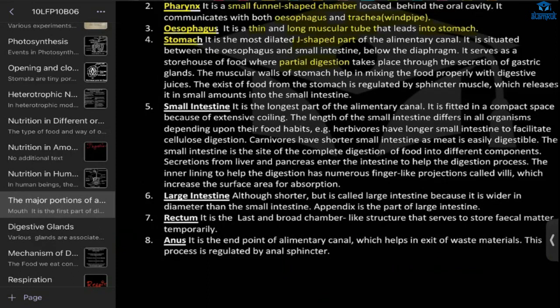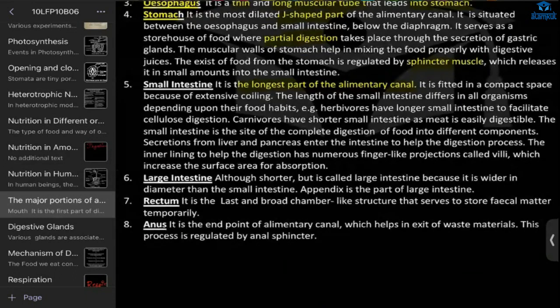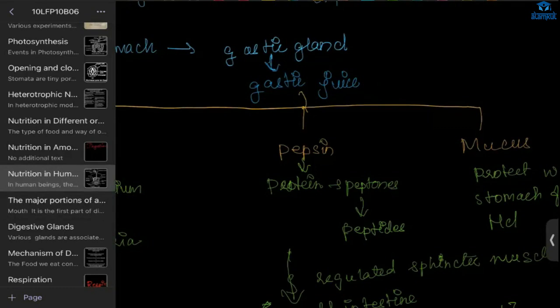And here, after digestion, food is stored. And how much amount of food will be going to the small intestine? It is controlled by the sphincter muscle. In small amounts, the food will be released into the small intestine. And it is the longest part of the alimentary canal. Okay.